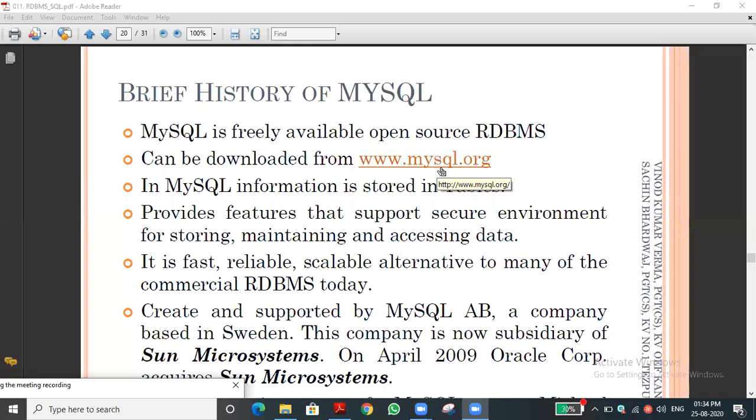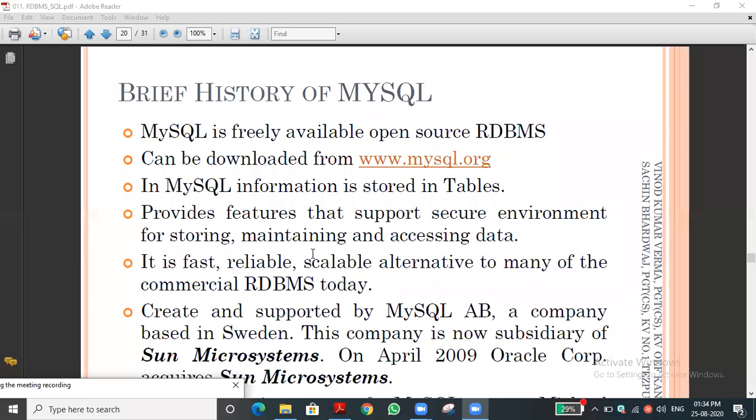You are seeing www.mysql.org. That is org. From the website, you can download the client line command. That is very important. I think the latest version is 8.0. So MySQL client line 8.0, client line command. You can download it from the internet.